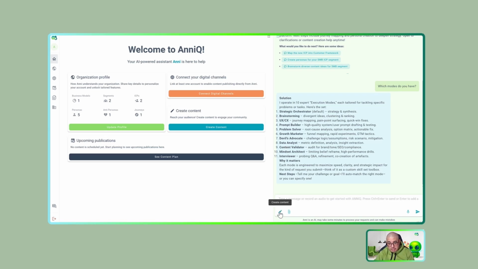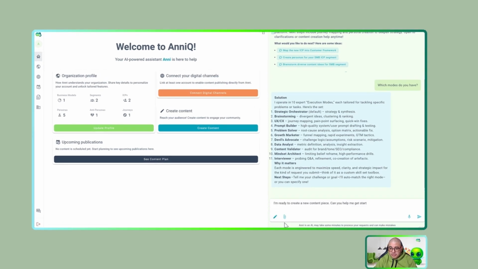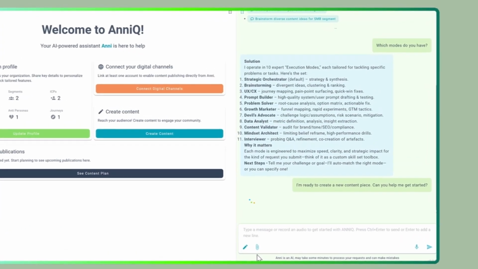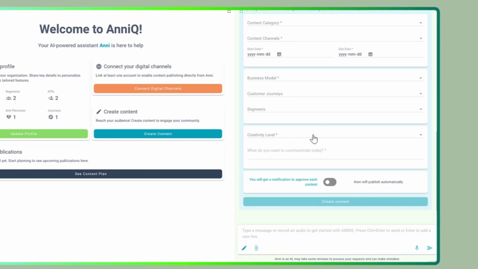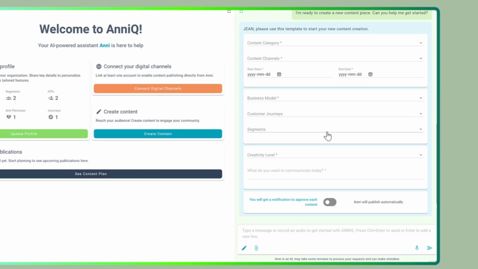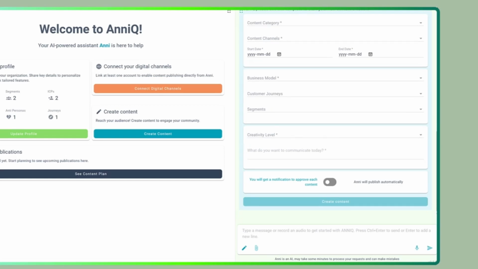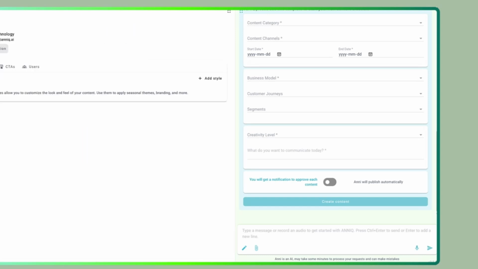I will use the pencil also to create content. Check this. I will have again the same form that I showed you last time. I have my form here. So this form is very important because it's the way to create all the content for Anni. Oh, I forgot to explain something to you, and it is more exciting. So let me go to the organizations first.